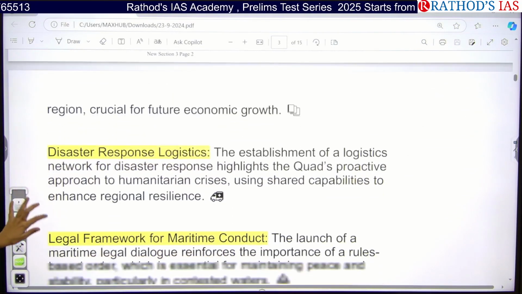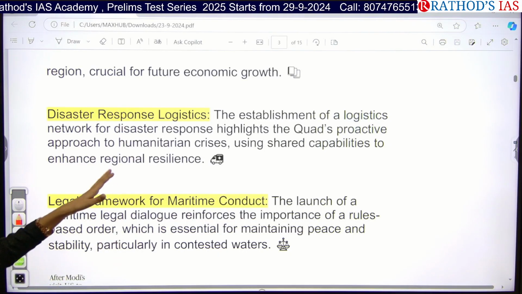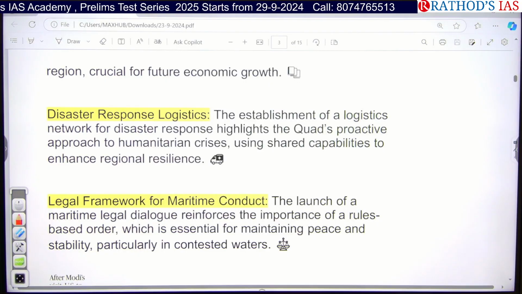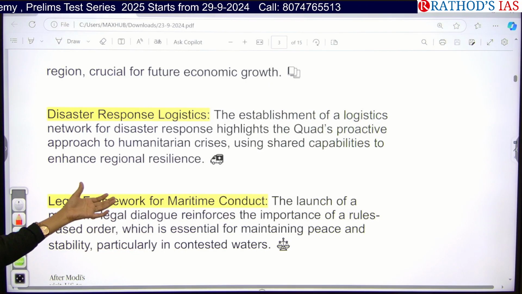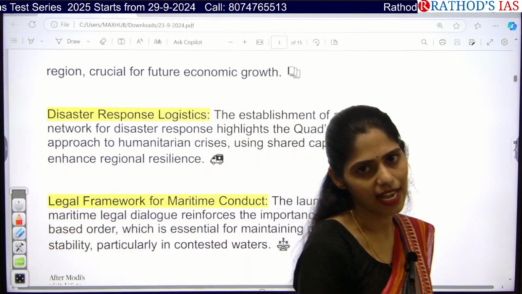Okay. And the next one is disaster response logistics. Yes, the Quad is providing a very active approach in humanitarian crises. Whenever we get this kind of technology and support from other countries, obviously we can enhance our regional resilience towards disaster.